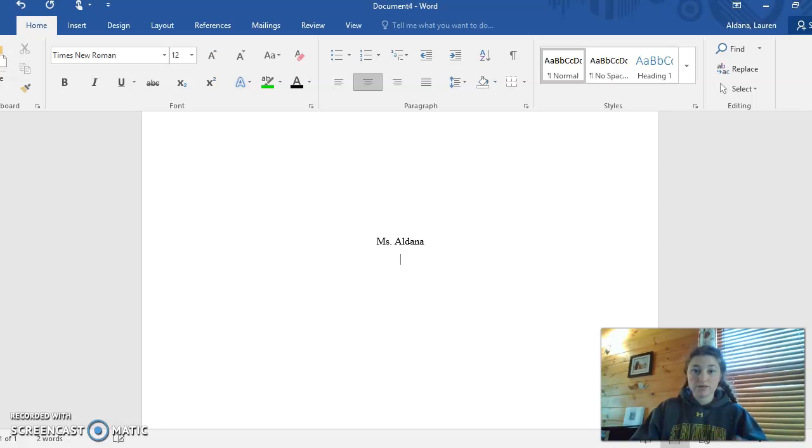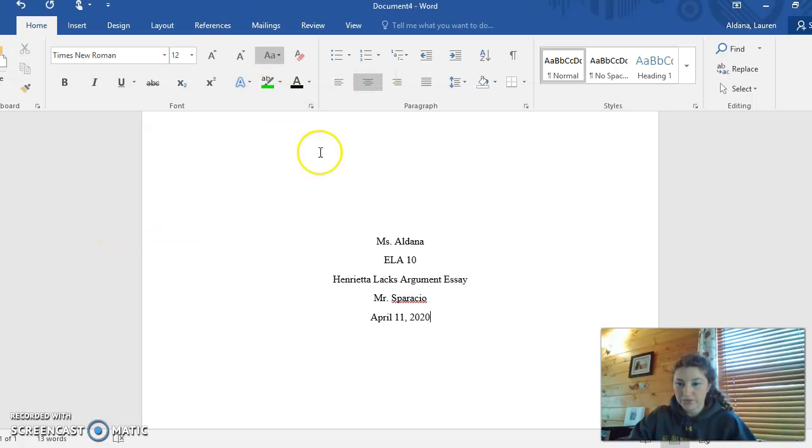Click enter, then you're going to type ELA 2. You can do 2 I's, and that will be 2, but you can also do 10. Now you're going to say Henrietta Lacks argument essay. Enter, Mr. Sparacio, enter, April 11th. I'm just doing the date. So this should be your first page.